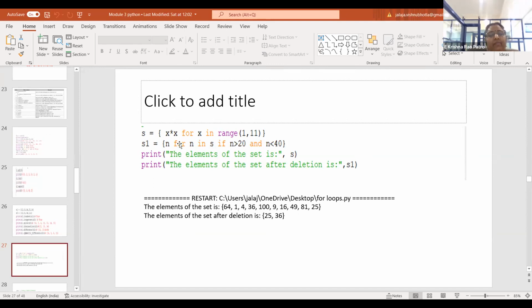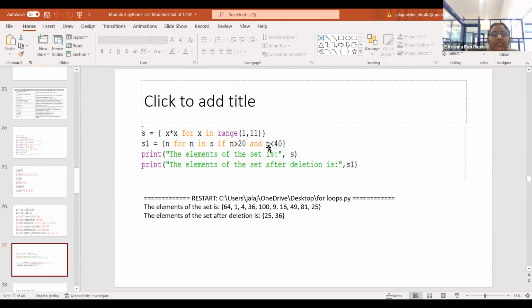Using the same set in the next statement, I am creating one more set, that is S1. I'm taking each element of this S using a loop. So for n in S, I am generating only the elements which are greater than 20 and less than 40. Those elements I'm displaying in your set S1.